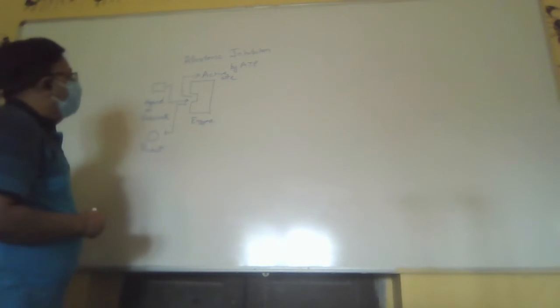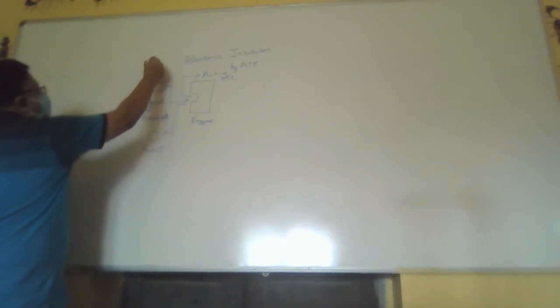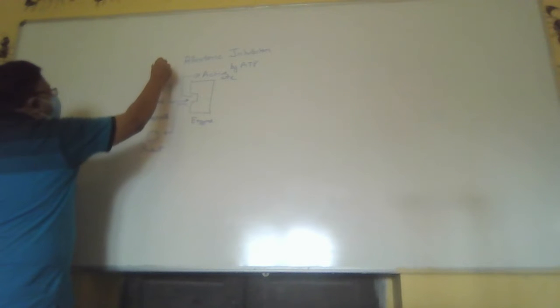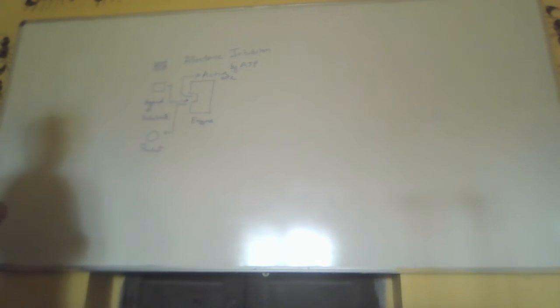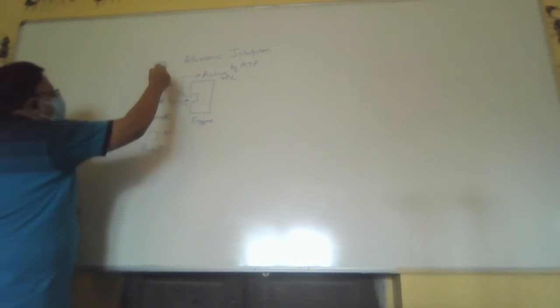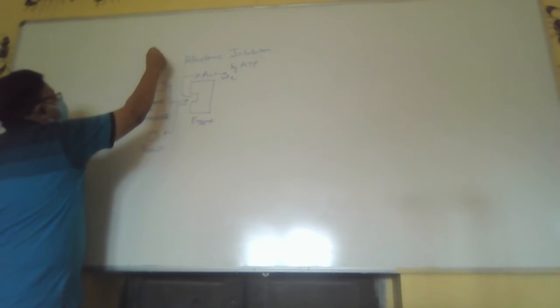Now, in this enzyme, say you give another compound similar in structure, but it will not form product. I call this an inhibitor.